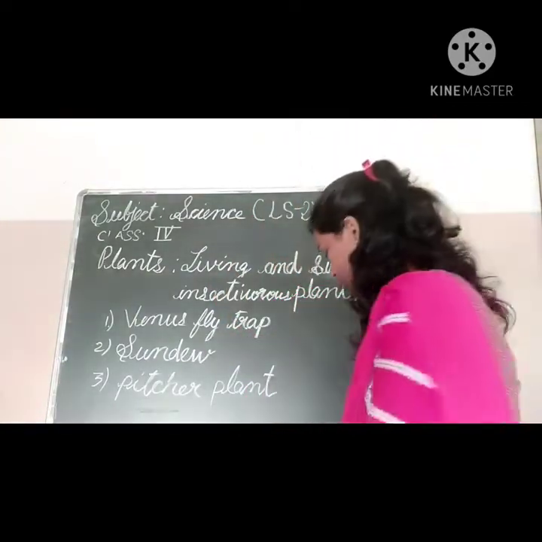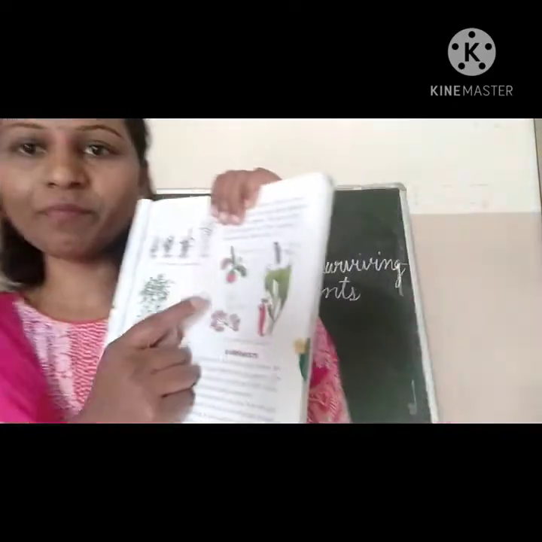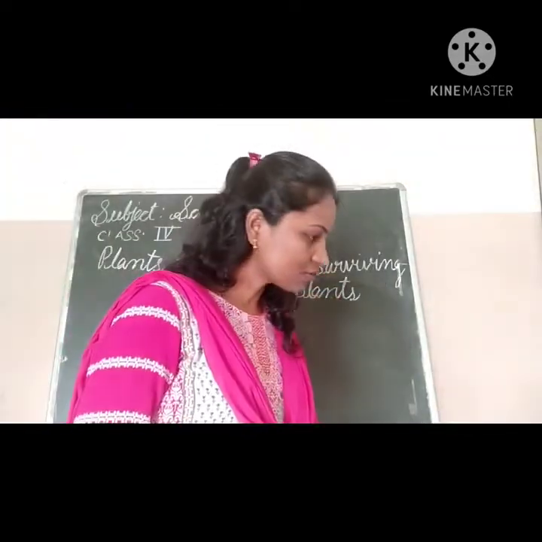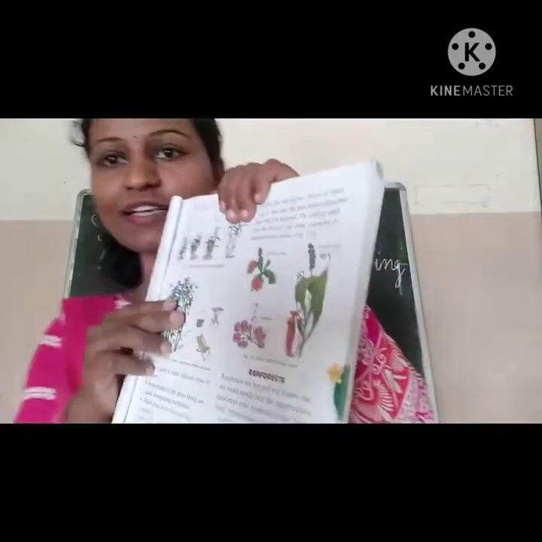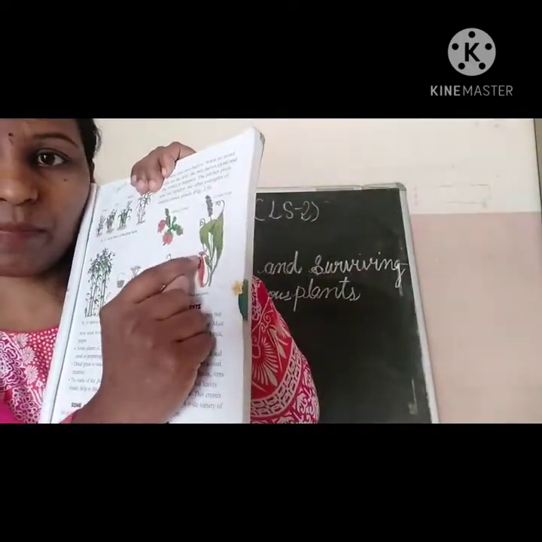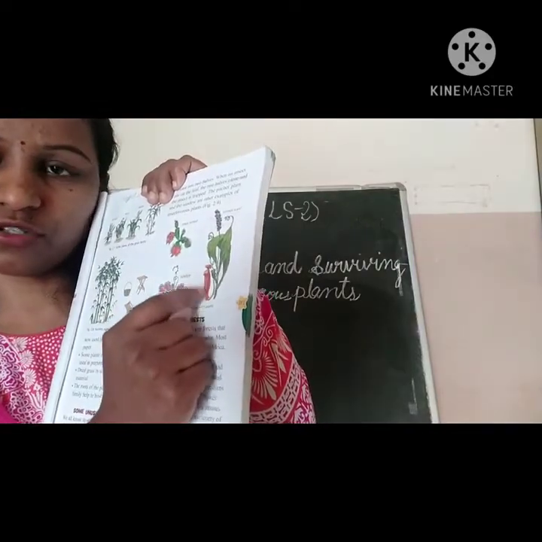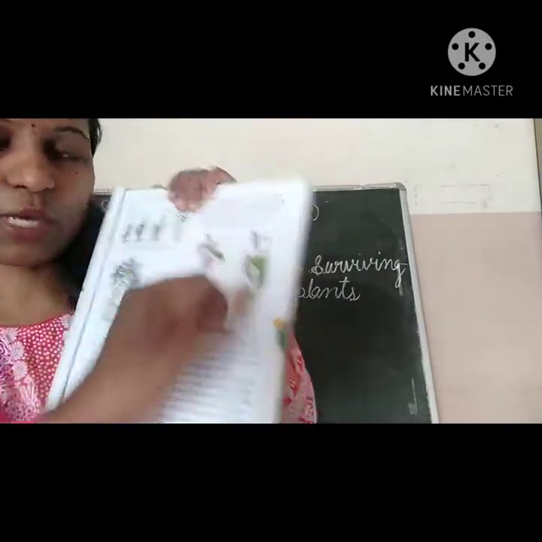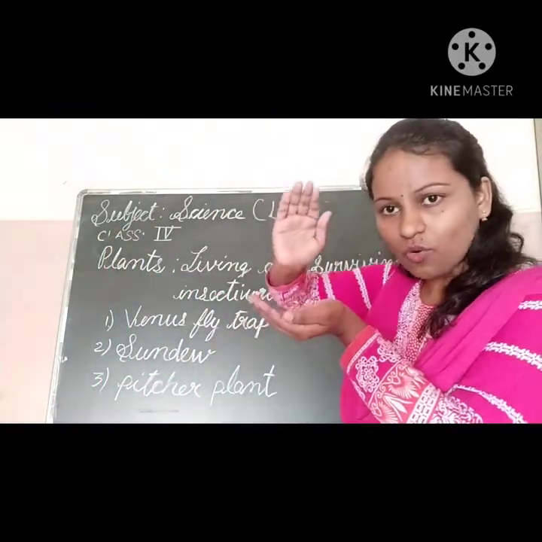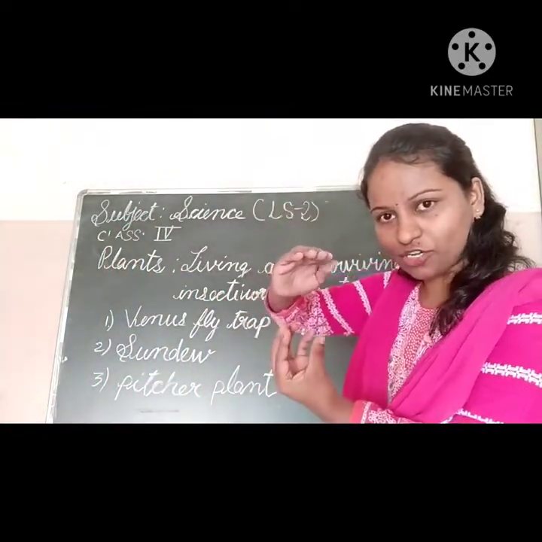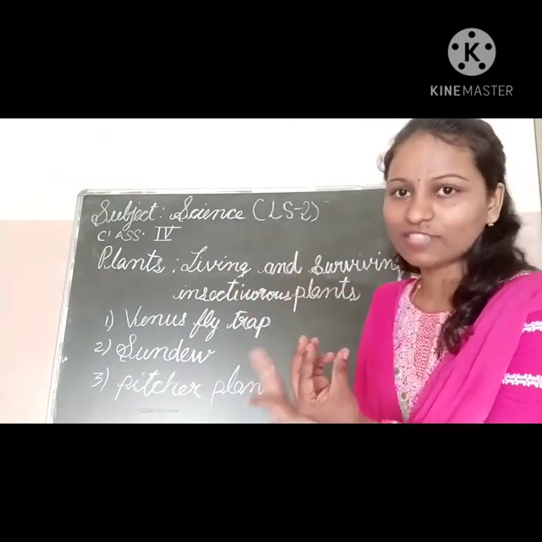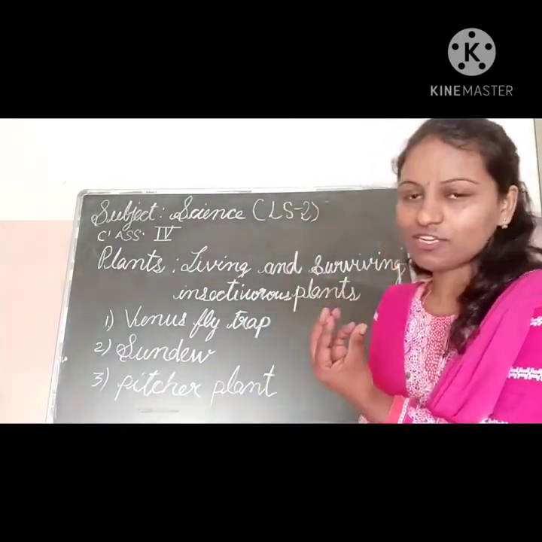What about the picture plant? If you see this picture plant, beta, whenever an insect or any butterfly comes, they attract it, it's very attractive. And then whenever the insect goes down, it just closes from the upper side.